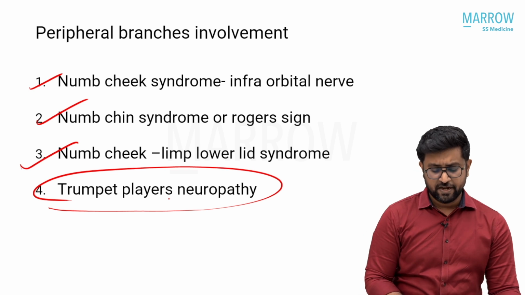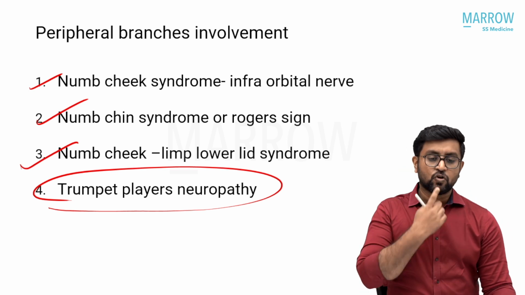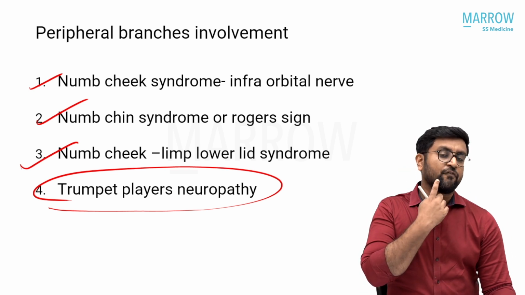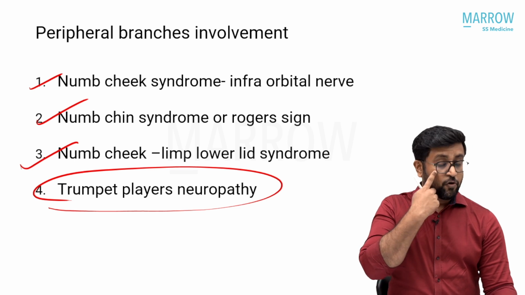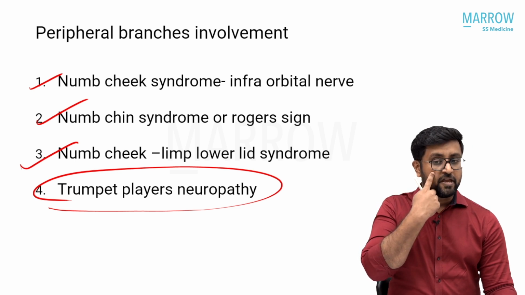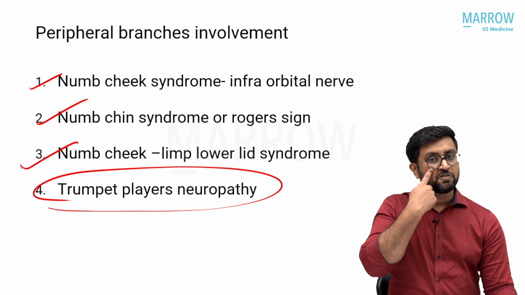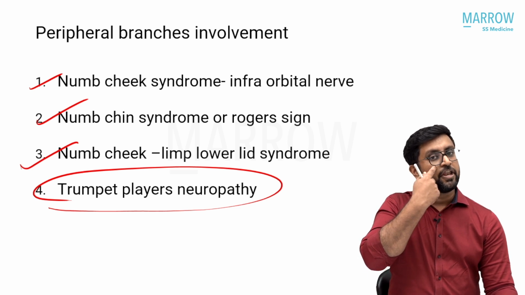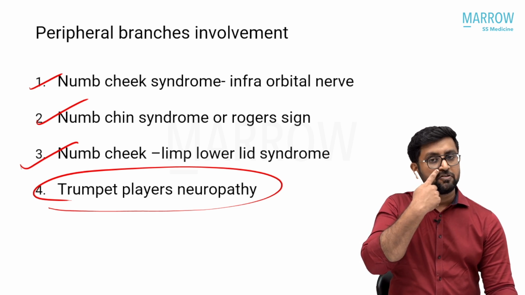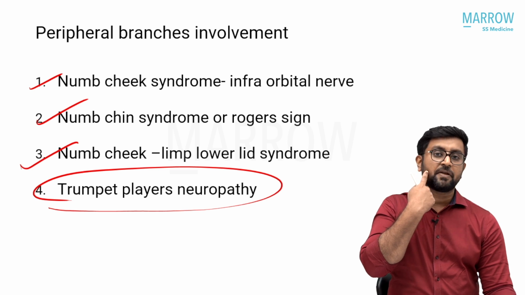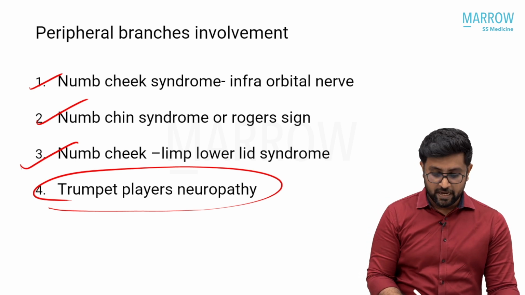In numb cheek syndrome, the infraorbital nerve, which comes out from the infraorbital foramen, is involved. If there is a malignancy, such as squamous cell carcinoma, intruding into this area, the nerve coming out will be affected. That produces numbness over the cheek and upper lip, sometimes the upper gum also. That is known as numb cheek syndrome.